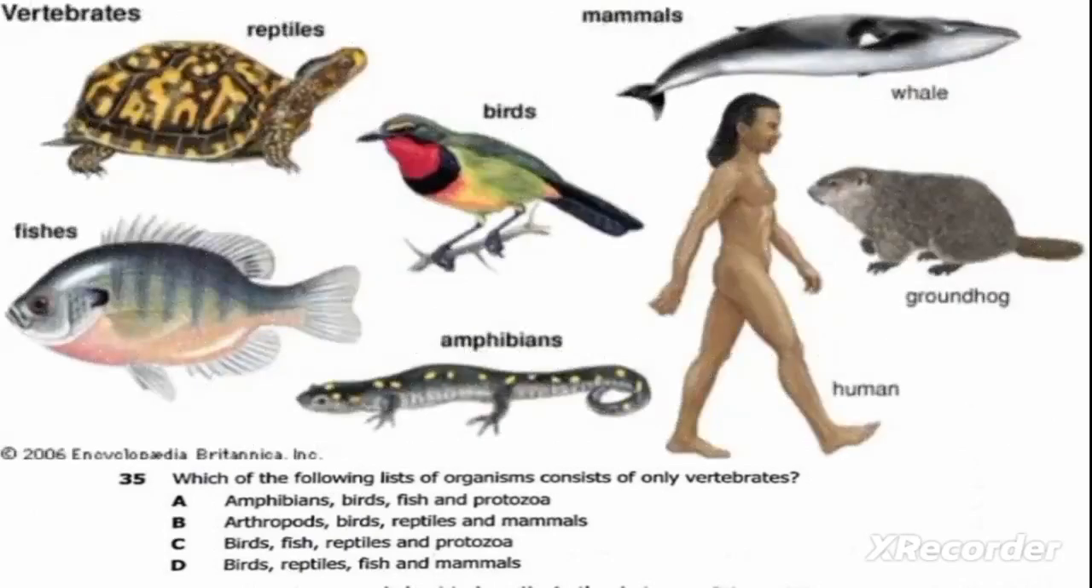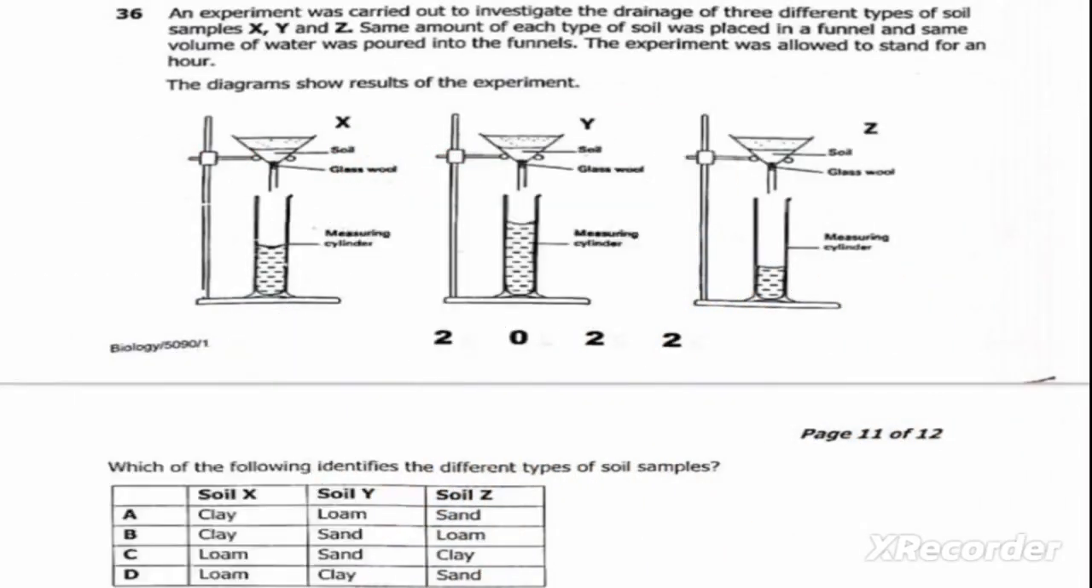So we have in the picture here showing vertebrates. We have vertebrates, reptiles, birds, mammals. Okay. So our correct answer therefore is D. Birds, reptiles, fish, and mammals. We shift to the next question, which is question 36.